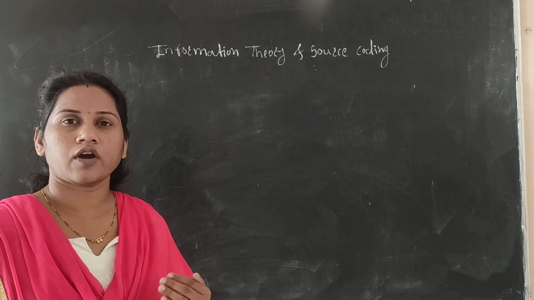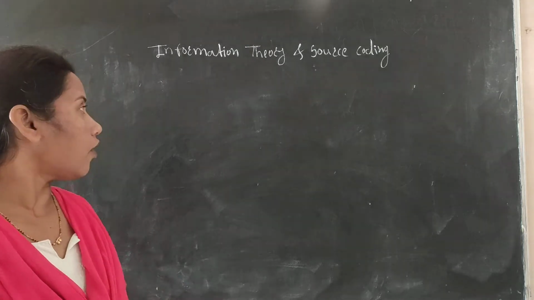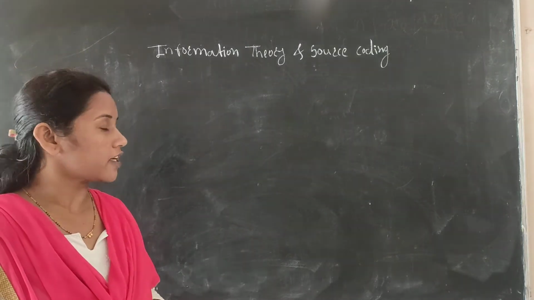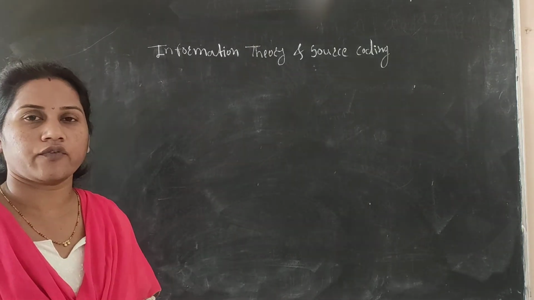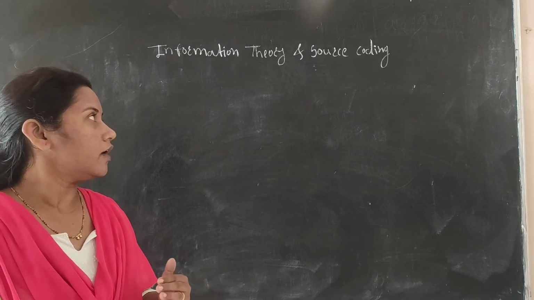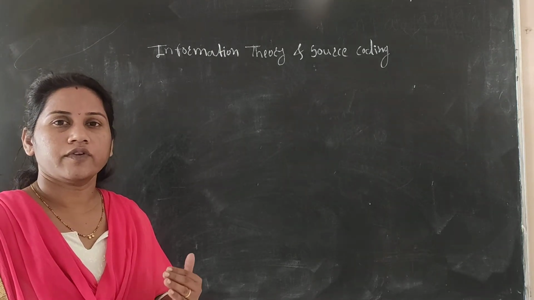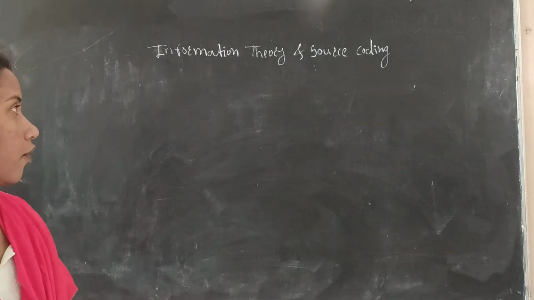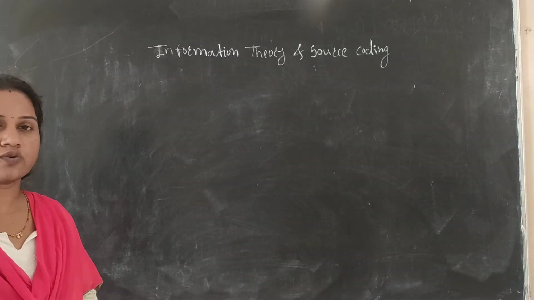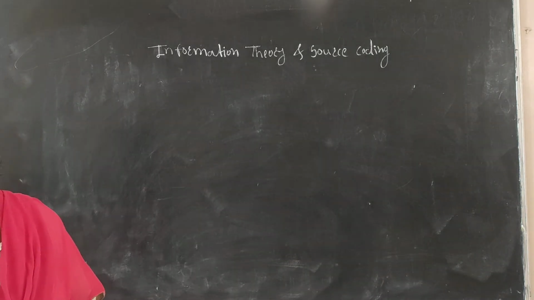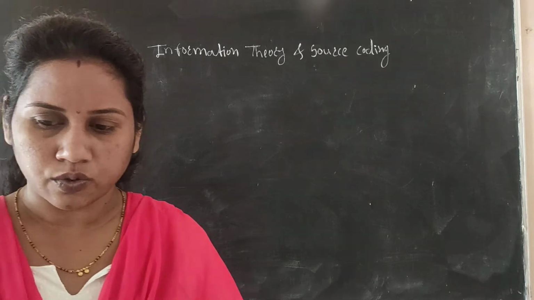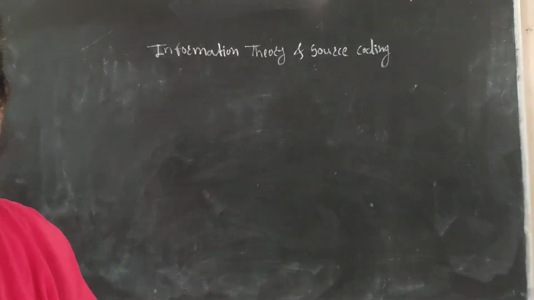In that we saw how we can maximize the rate of transfer of information. Today we will see different types of sources and their models.